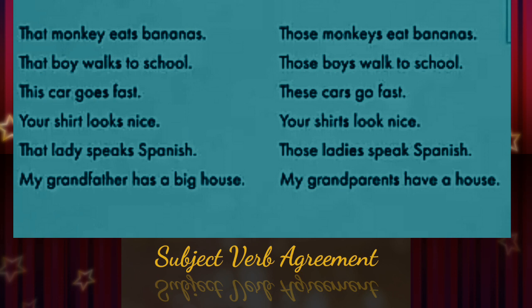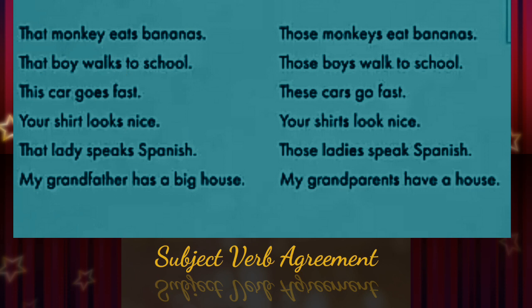And that's why they are followed by singular verbs like eats, walks, goes, looks, speaks, has. See, we have used the s and es form of the verbs to make it singular.